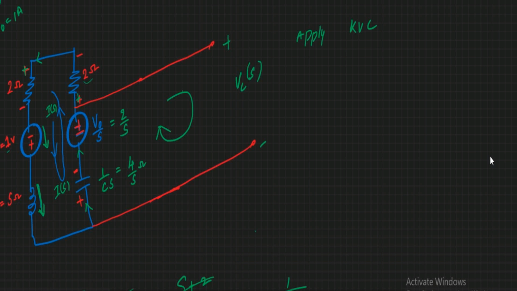So I get minus V naught by S, and it is entering into the positive of your Vc of s, and it is entering into the positive of 1 by CS, that is the voltage across here, which is 4 by S into I of S.